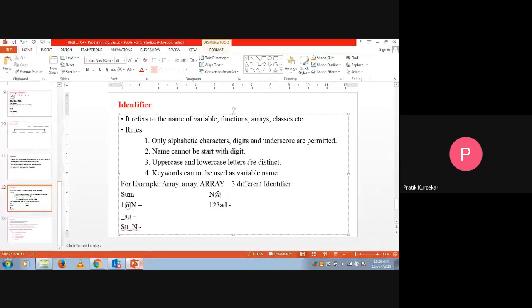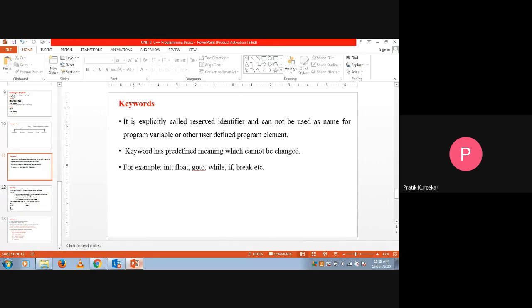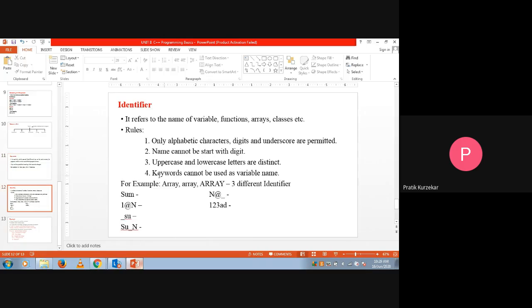After that, keywords cannot be used as a variable name. In a previous slide we have already seen that keywords are nothing but reserved identifiers, and we cannot use the names of keywords as names of program variables. In a similar way, keywords cannot be used as a variable name. So these are the four rules.